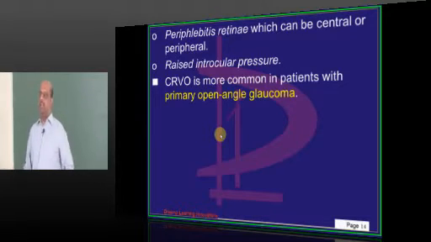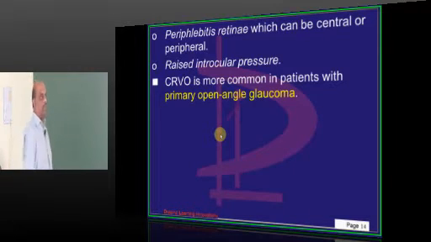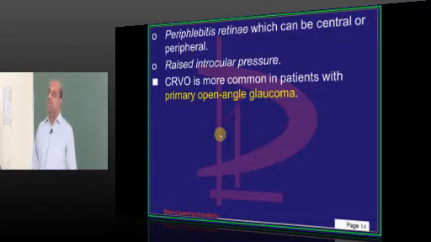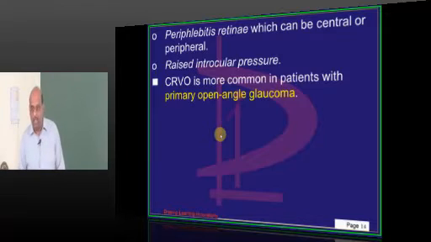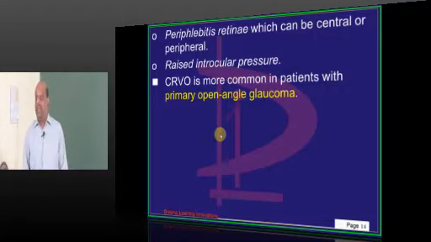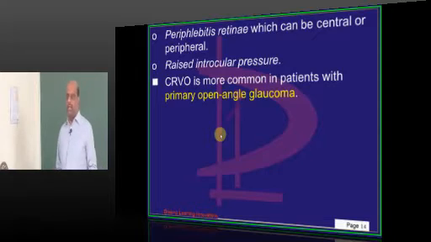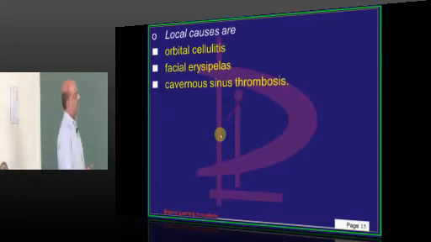Just like our peripheral vessels undergo a periphlebitis, a similar thing can happen in CRVO, and that can predispose. Then any raised intraocular pressure: if you take patients who have primary open angle glaucoma, those guys are at a higher risk of developing CRVO. It is more common in them. So that is the reason they said any raised IOT, intraocular tension, can become a risk factor for the development of central retinal vein occlusion.